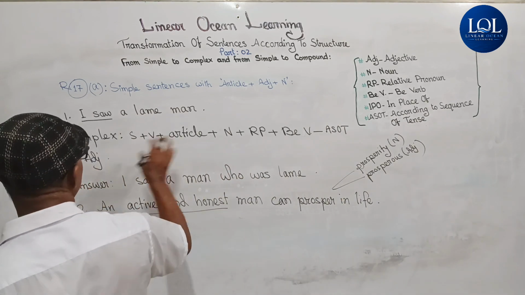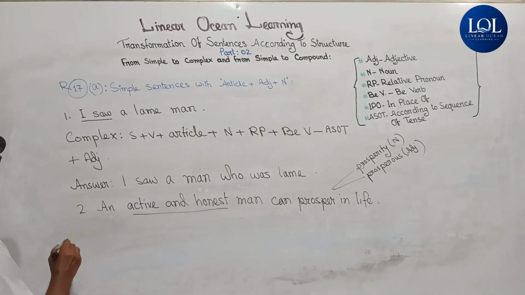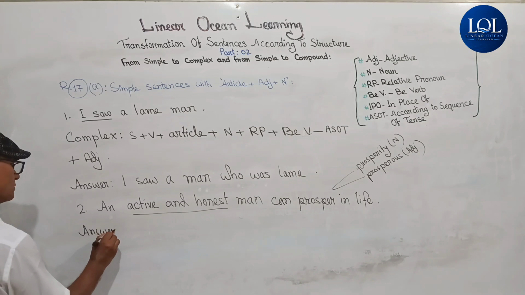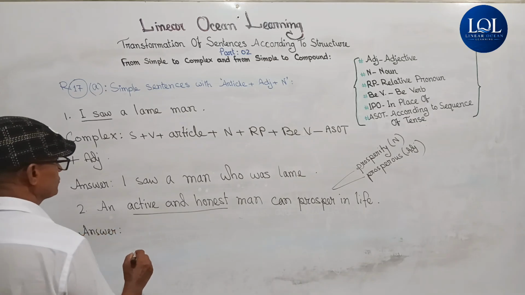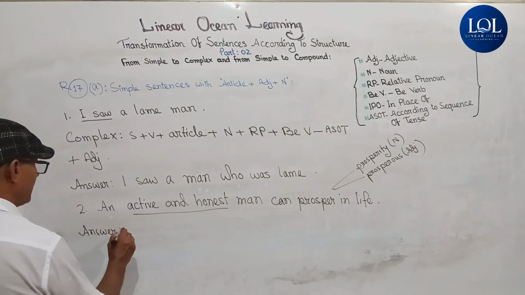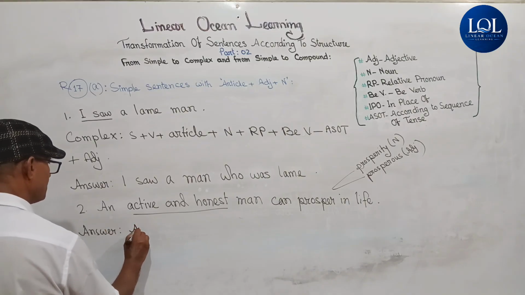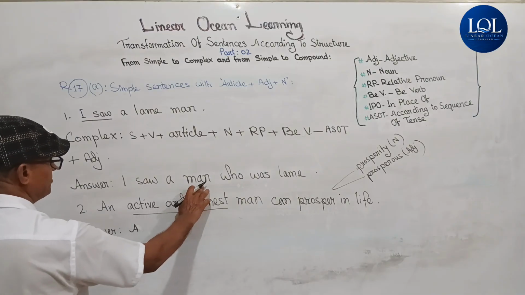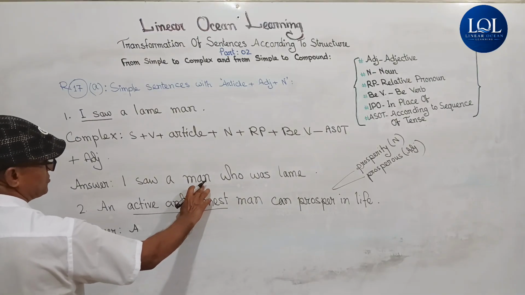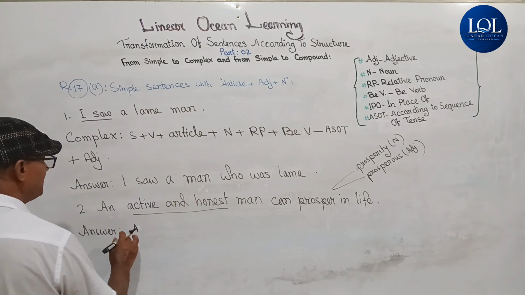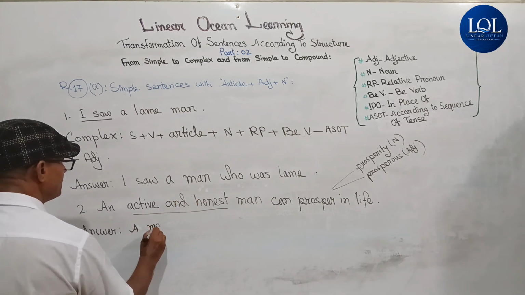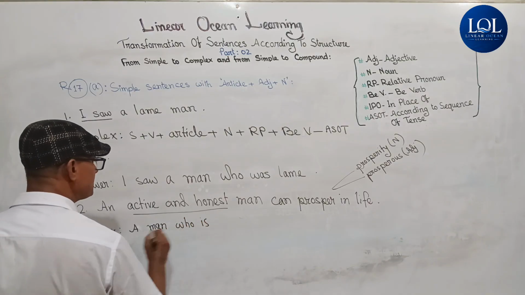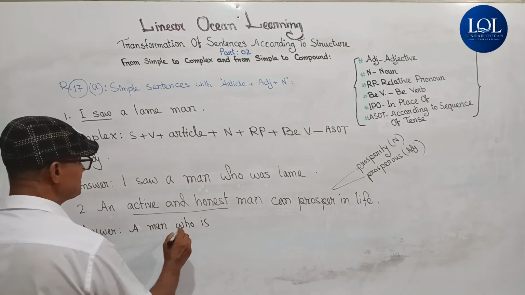Now, if we follow the structure, the complex sentence we will get is the answer. That will not be an, because here the noun is man. So long as it starts with a consonant sound, that will be a man who is. BV here is is. Why?